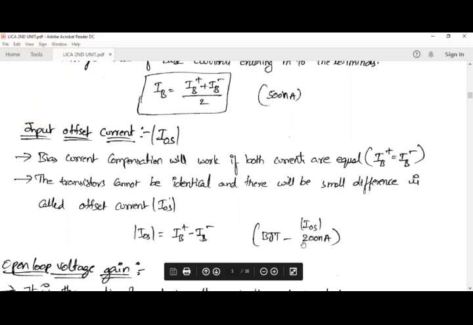Typically it will be around 200 nanoamperes. This is also a small amount of current.